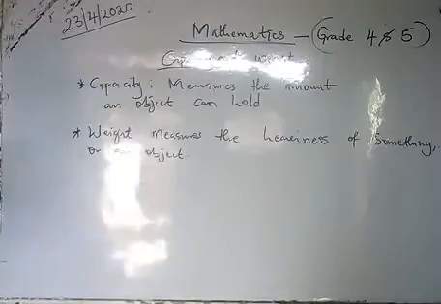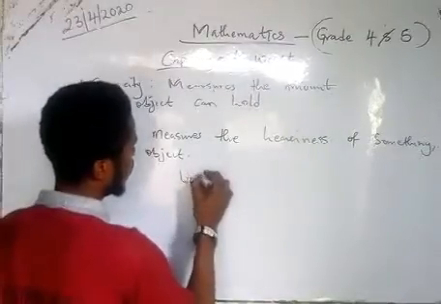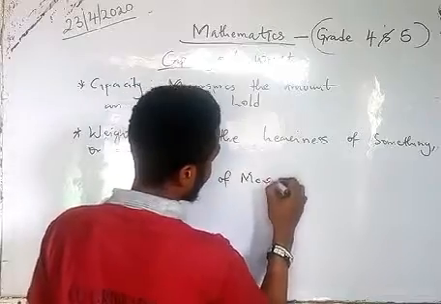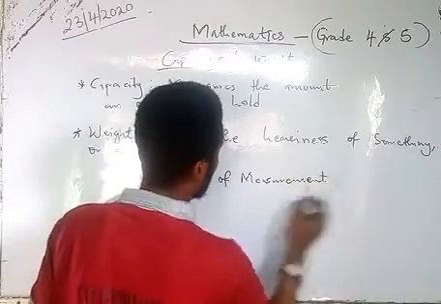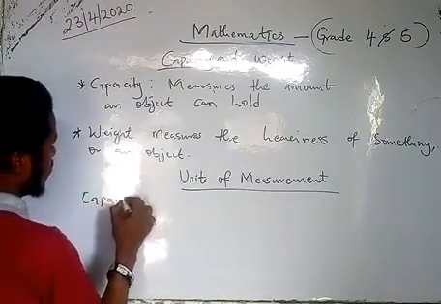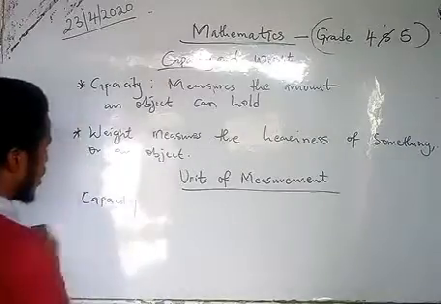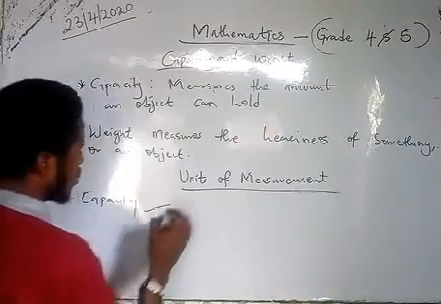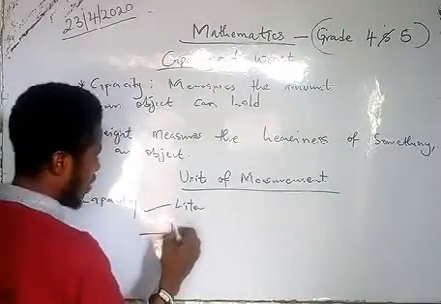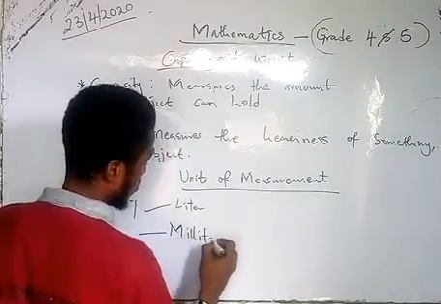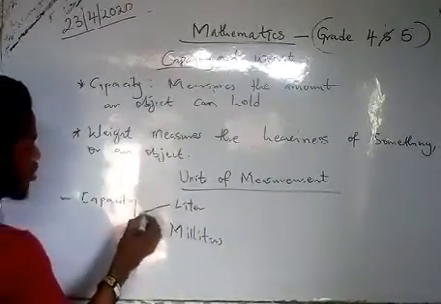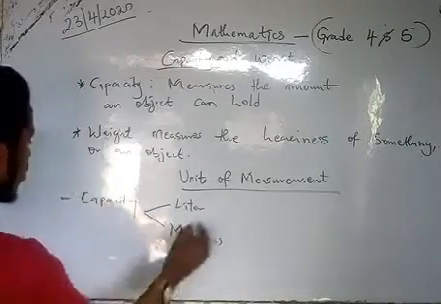Now we want to look at units of measurement. The first one is capacity. The units of measurement under capacity are, the first, liters, while the second is milliliters. So these are the two units of measurement when you talk about capacity: liters and milliliters.